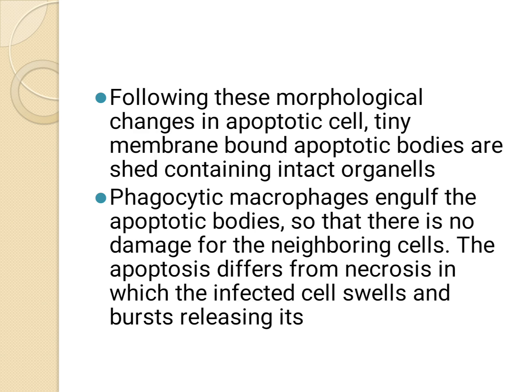Following these changes, tiny membrane-bound apoptotic bodies containing intact organelles are shed, and these apoptotic bodies are digested by the phagocytic macrophages. These macrophages engulf the bodies so that there is no damage to the neighboring cells.